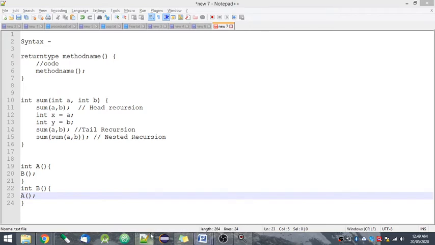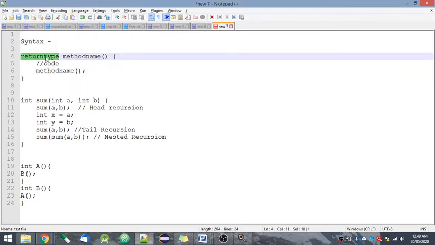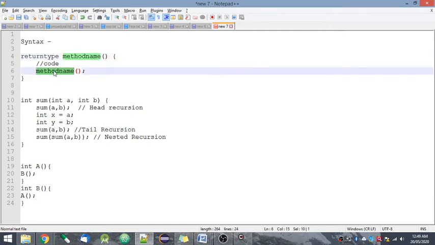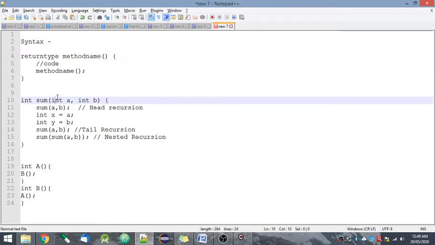Okay. So here is the syntax of a recursive function. As you can see, we write the return type, the method name, and then we are calling the same method inside that method. Okay. This is also an example of recursion. Okay, now recursion is basically used to break down a complex problem into smaller repetitive problems with a base condition that is used to stop that recursion.